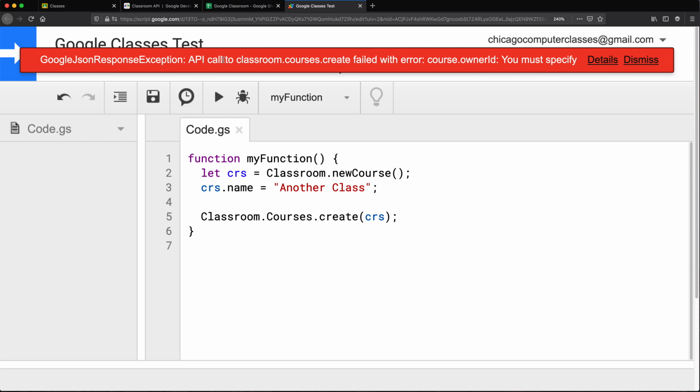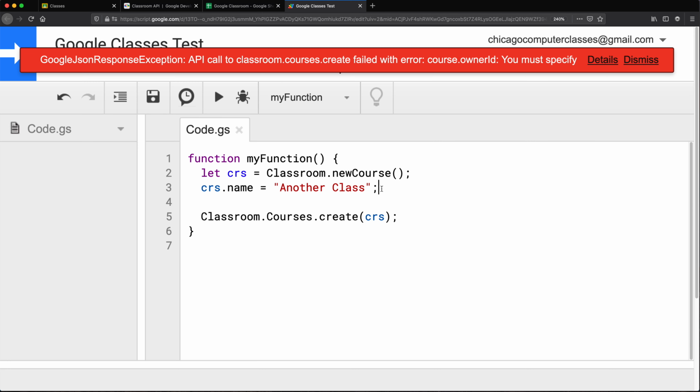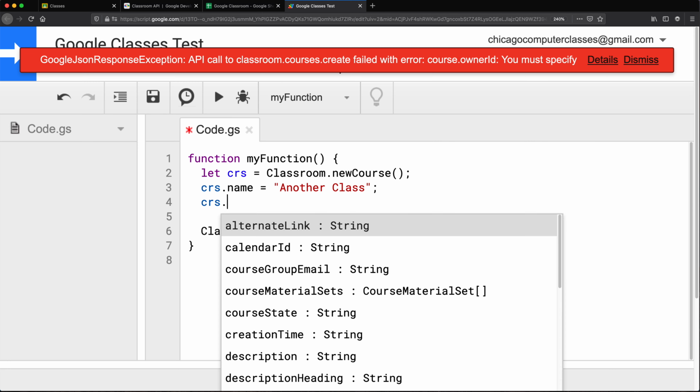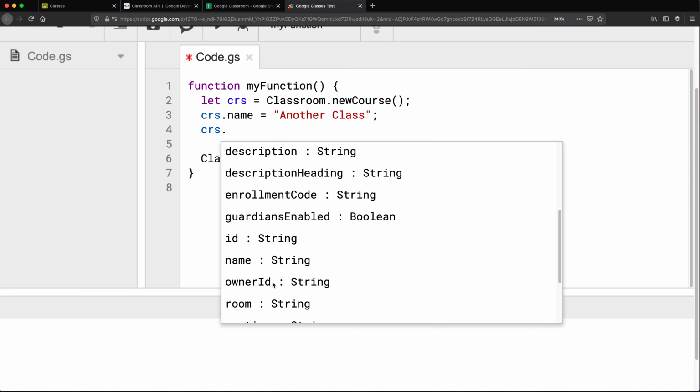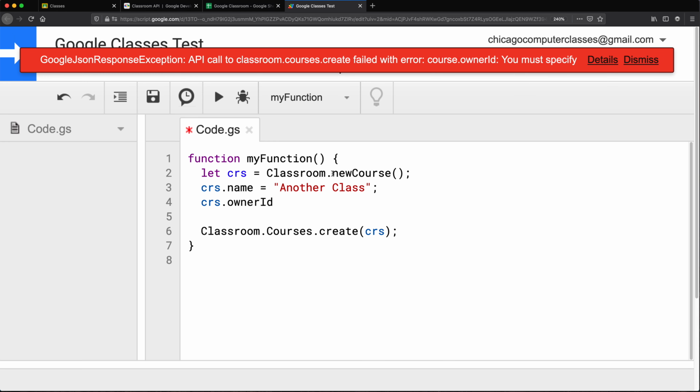And we got an error. It says, you must specify course owner. Okay, so we have to go figure out what the owner ID is. And I think that was one of the properties here. There it is, owner ID. I thought I saw that. So we have to set it to something apparently, but what should it be? So we have to go check their documentation.